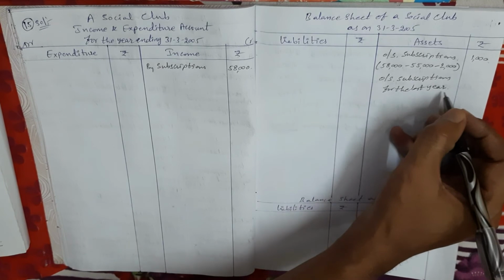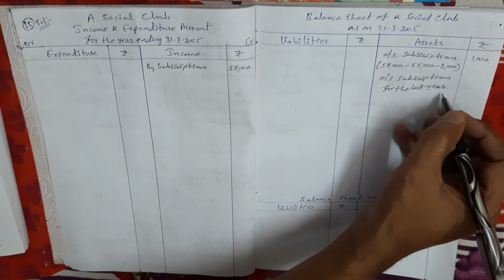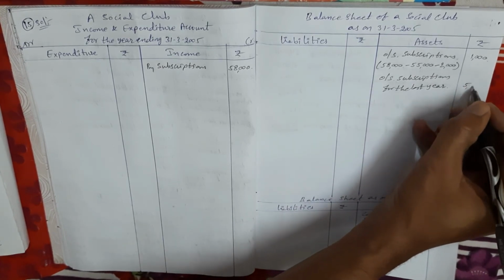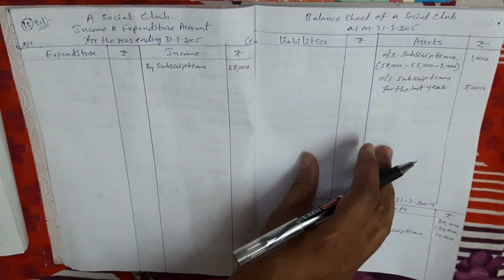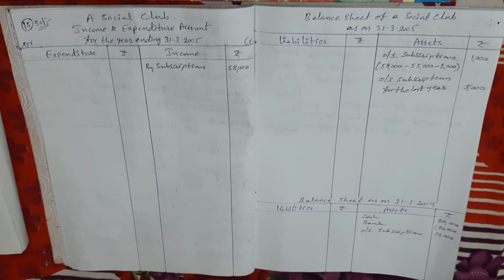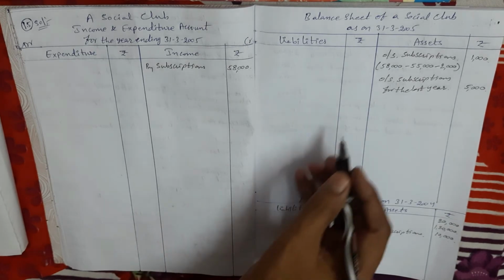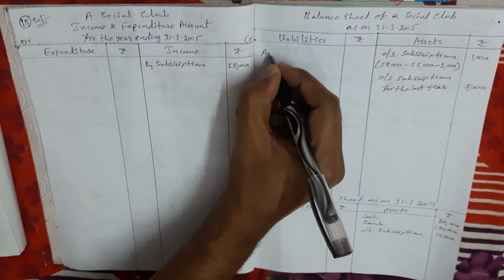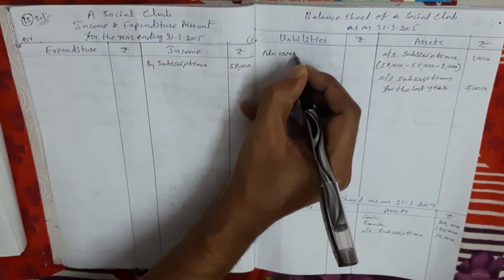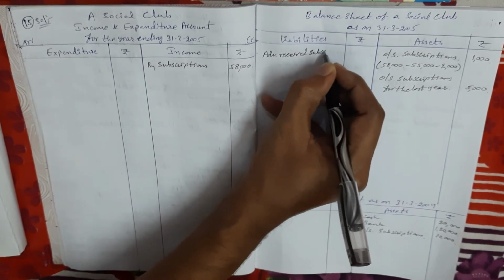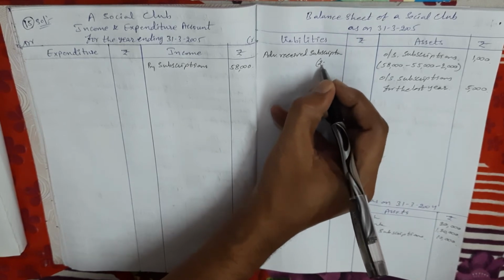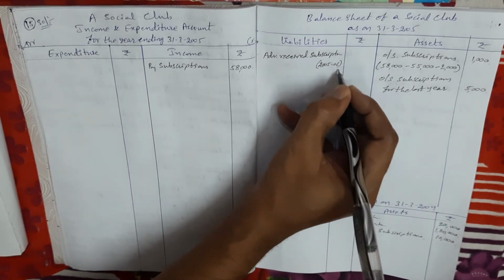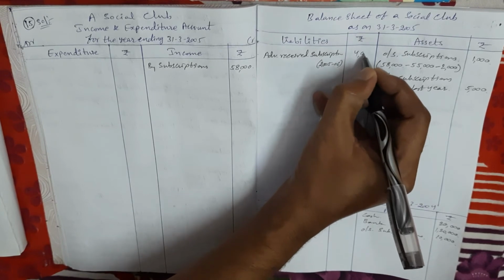In the last problem also this adjustment is given. Out of 10,000, received only 5,000, means the remaining 5,000 is still due. So we show it as outstanding in current year balance sheet also. Okay. Next, present year advance received amount 4,000 rupees. So present year advance received comes in current year balance sheet liability side. Advance received subscriptions, related to 2006, 4,000 rupees.